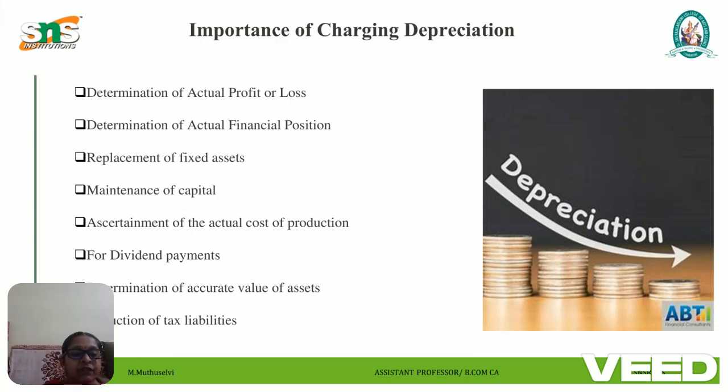We have to identify the financial position of a particular period, and for that purpose we charge depreciation. Next are replacement of fixed assets, maintenance of capital, ascertainment of the actual cost of production, dividend payment procedures, accurate value of the asset, and payment of tax liability. These are the important purposes for charging depreciation.